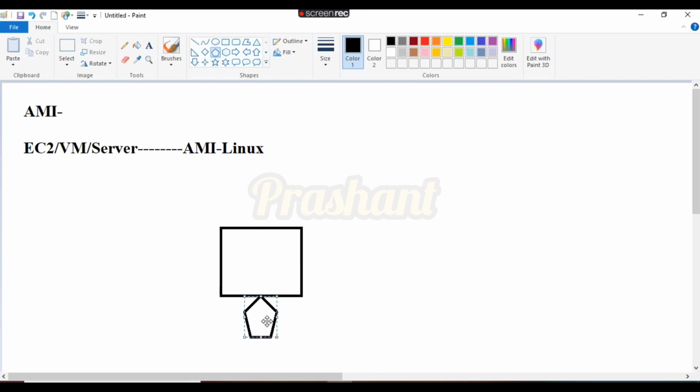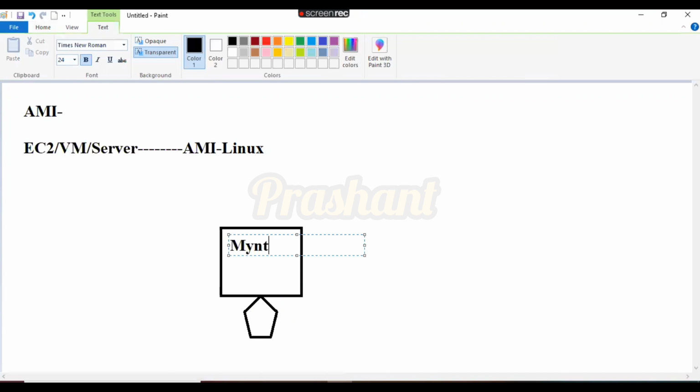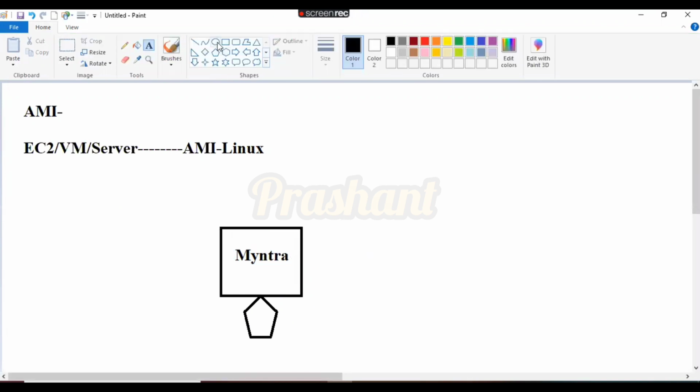On the EC2 instance, try to understand, suppose I have hosted a Myntra website. In the future we are going to host a website, but for now just assume we have hosted one. In the market there are n number of users. They write a query in their browser. Consider this our EC2 server, and suppose Myntra is our client, and they ask us to develop their website and launch it on the server so anybody can access it from anywhere.